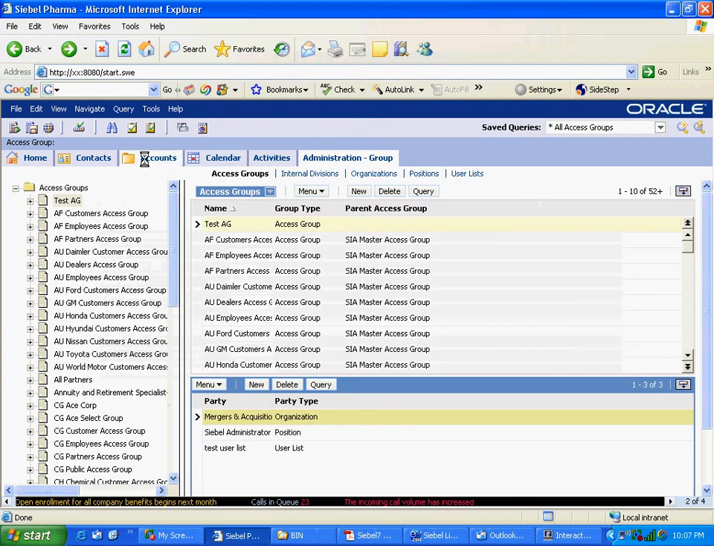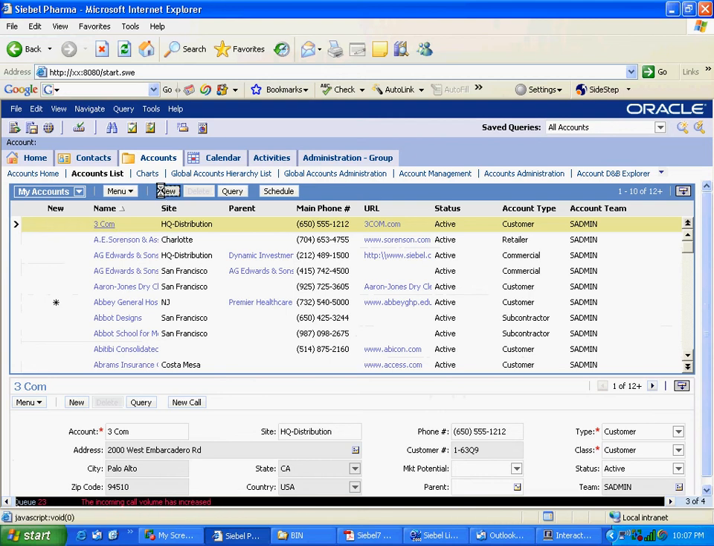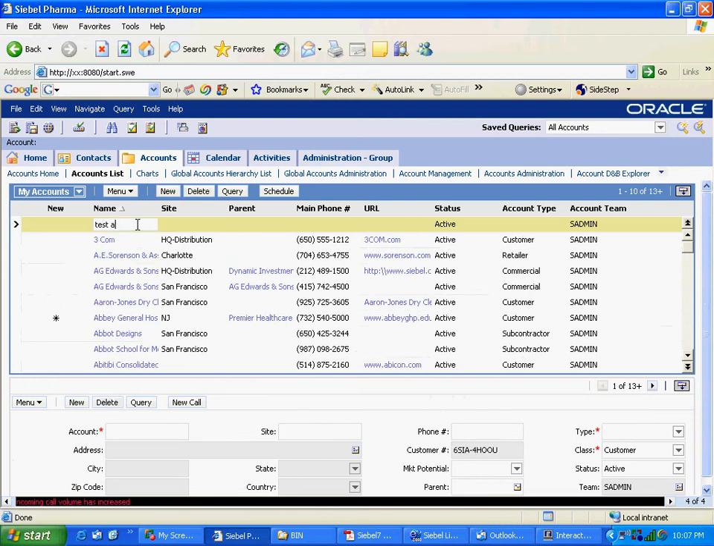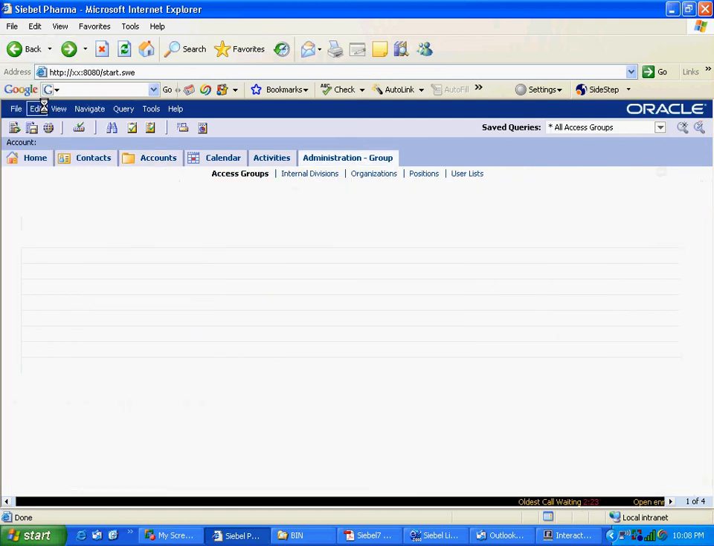Contact is a part of this access group. One organization is also part of this access group, and one position is also part of this access group. Now let's see whether this test AG is available as a pick option when you're working on the opportunity. That is the thing, right? So I go to sitemap.